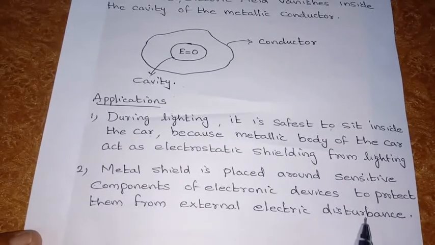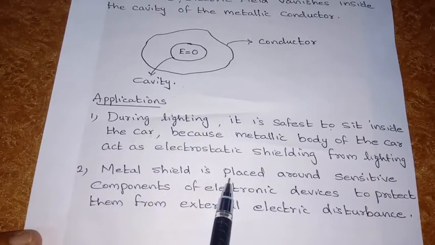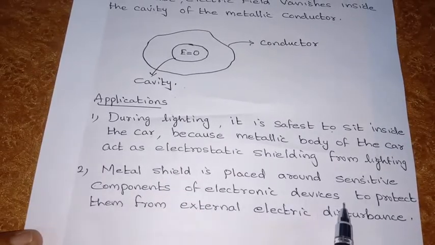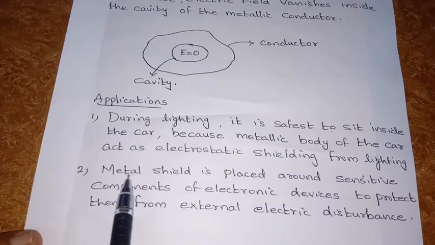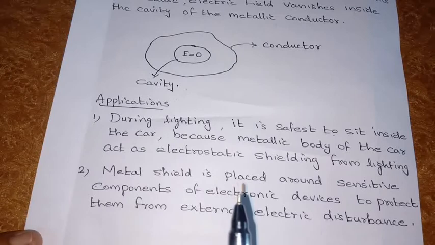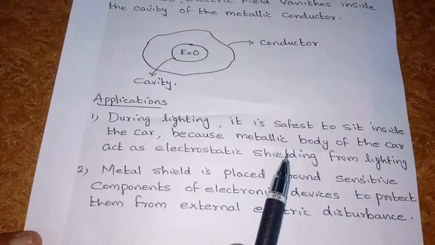If you want to protect any sensitive component from electrical disturbance, we can keep it inside a cavity inside a conductor, or we can shield it using a metal shield around the sensitive device. If we shield them using a metal shield, they will be inside the metallic conductor and will be protected from external electrical disturbances.